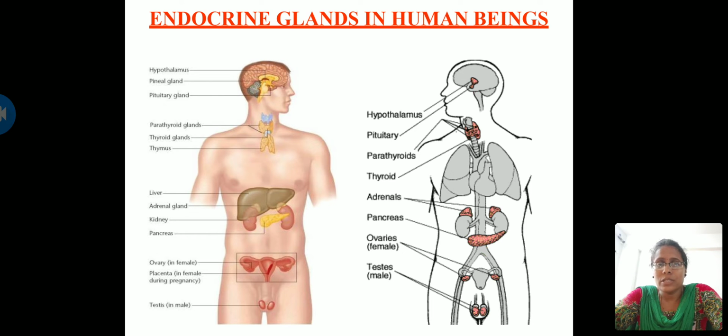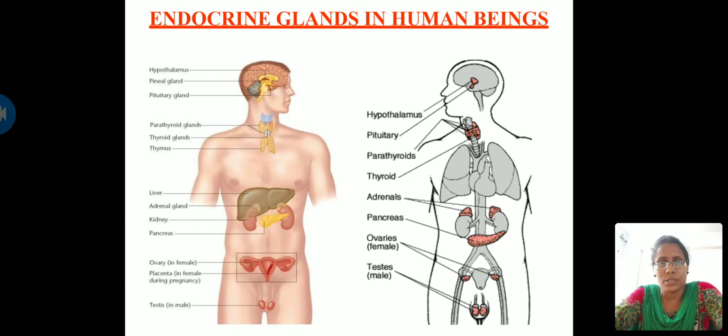For example, when you see a dog, immediately your body starts sweating, your heartbeat increases, and you immediately start running. This is due to the release of the hormone adrenaline.